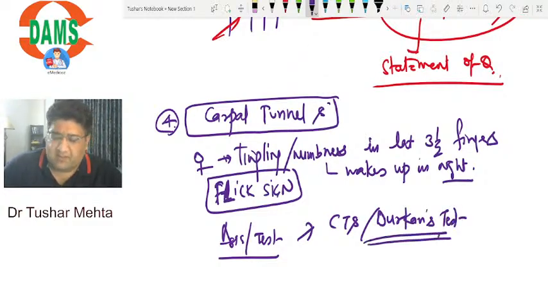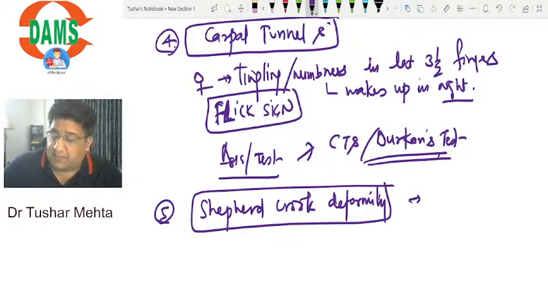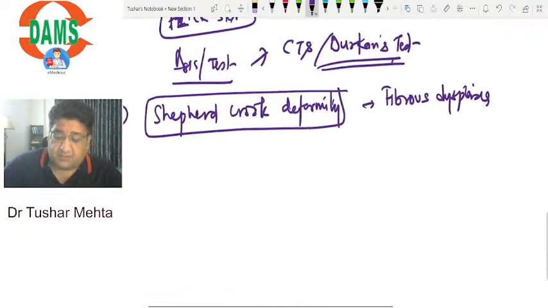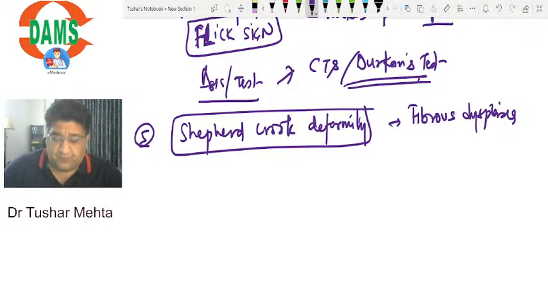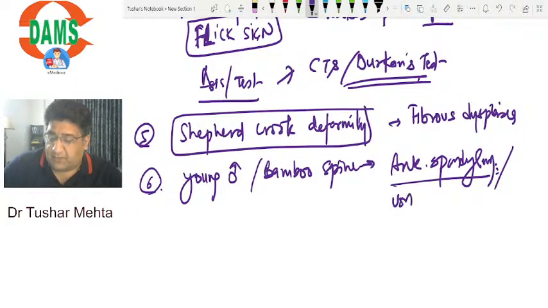Durkin is something we have discussed a number of times. Again, a Shepherd's crook deformity. That is the advantage and perk of having the first recall session, again taken by Dr. Sumer. Fibrous dysplasia. So this question was of course discussed in radiology by sir most of the times, so we finish this. Then after that there was a young male with a bamboo spine, and that question has also been discussed by sir. So von Bechterew disease, ankylosing spondylitis. I think that question has already been discussed.